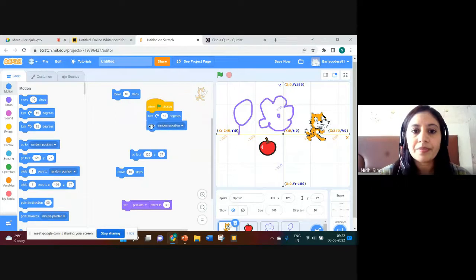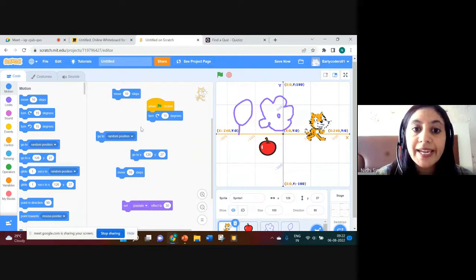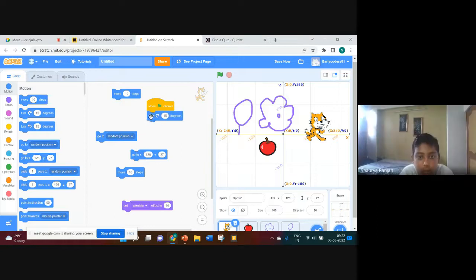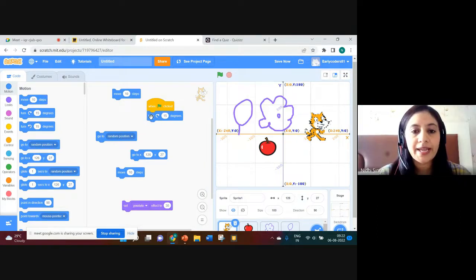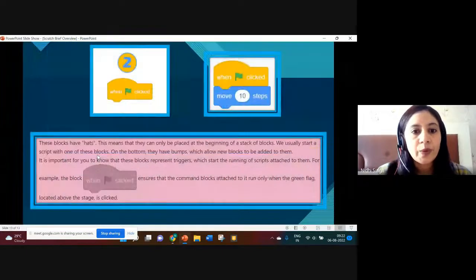Okay, then only my code will work. So to make these command blocks work, it is mandatory that they are attached to the event block. Okay, event block, I'm coming to you. Next will come the event blocks. Now see the shape of these blocks. These blocks have a head. Yes, if you can see at the top, it is a kind of head.